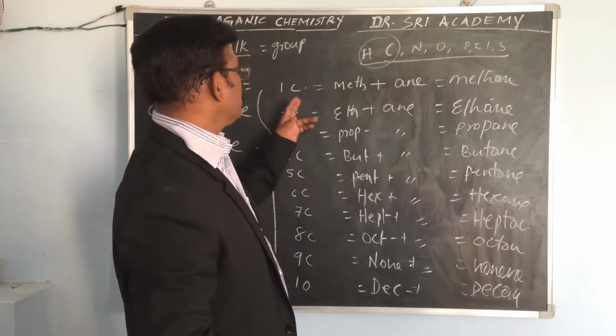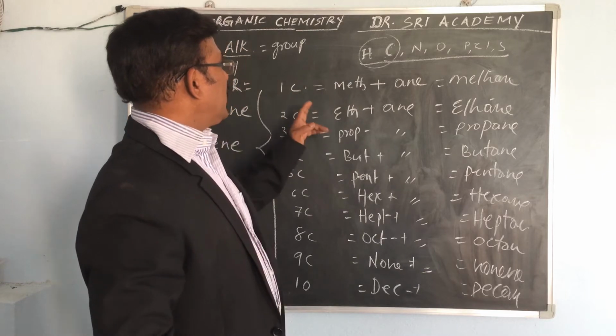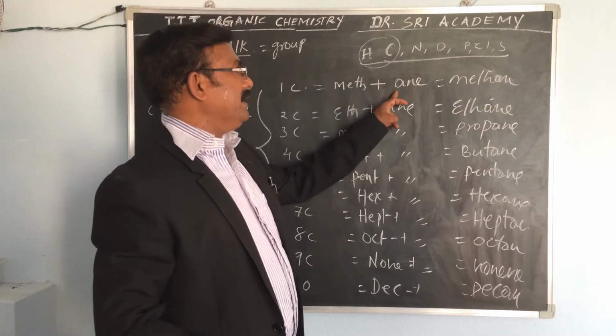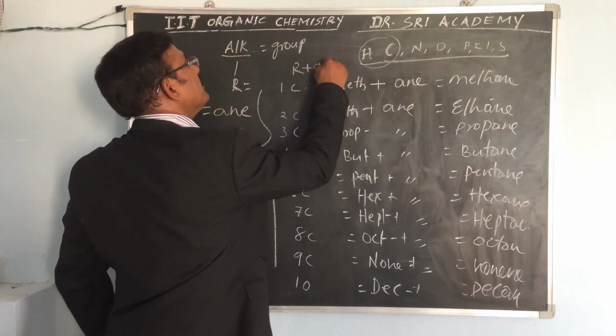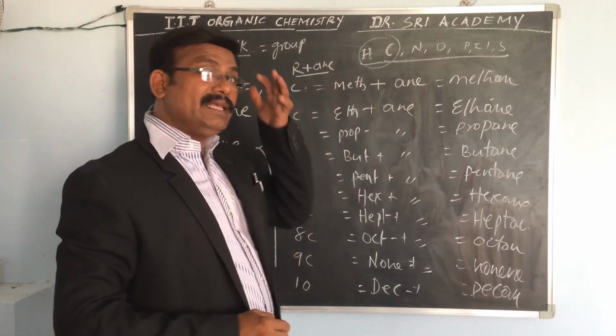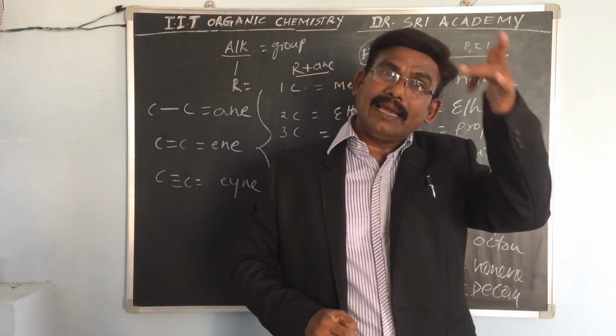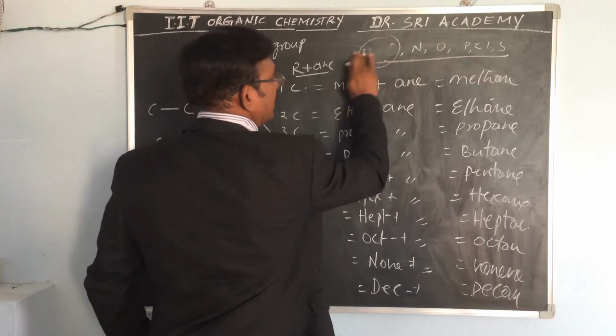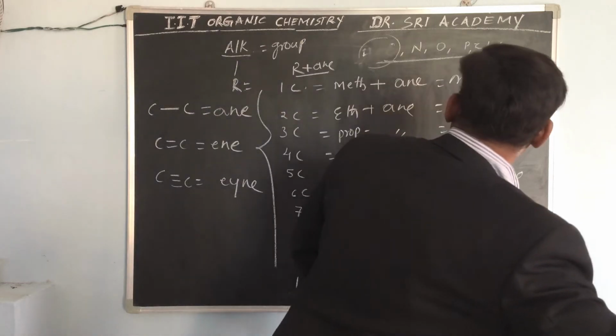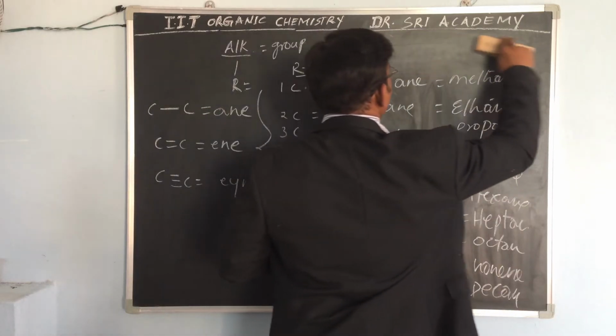Okay, now one carbon, that is alk plus ane. Alk plus ane is called what? Alkane. Alk plus ane.